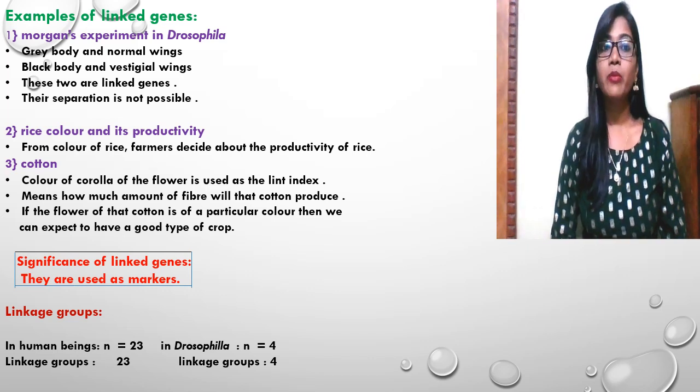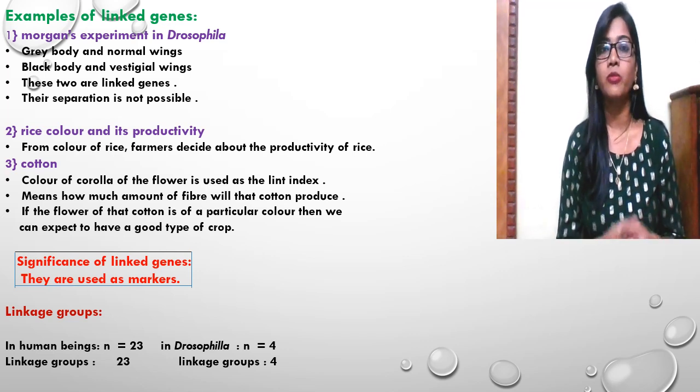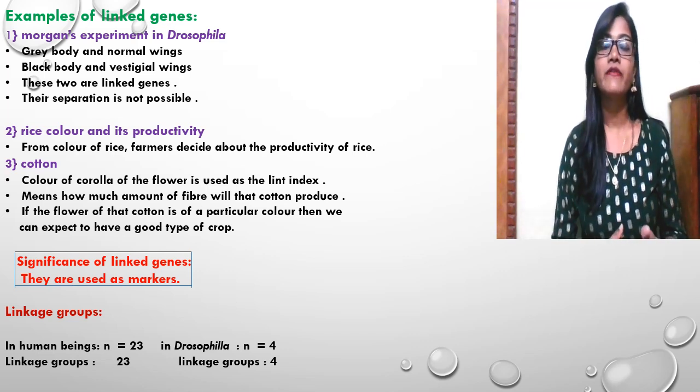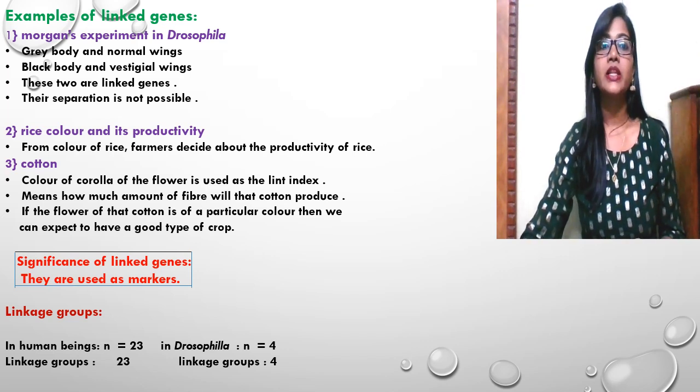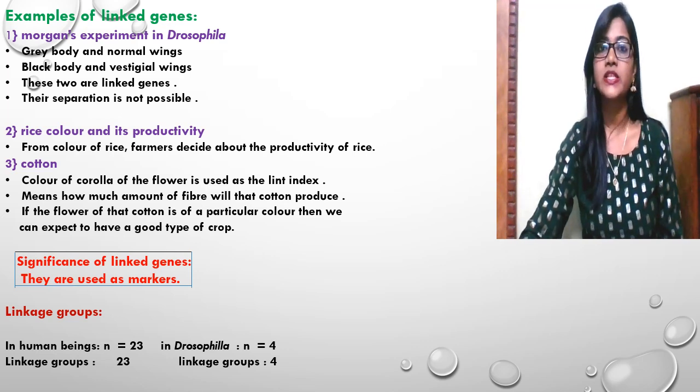So the gray body and the normal wings. There are two characters which are expressed together, that is gray body and normal wings. Another is black body and vestigial wings. These two are known as the linked genes, and their separation is not possible. That's why these genes are linked.